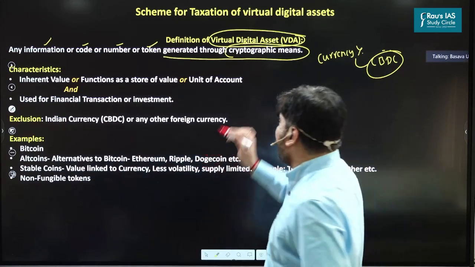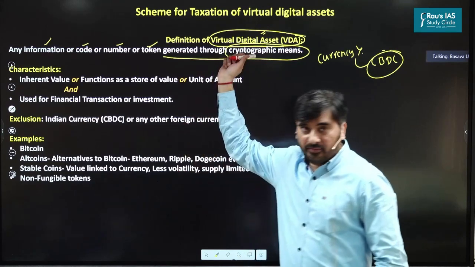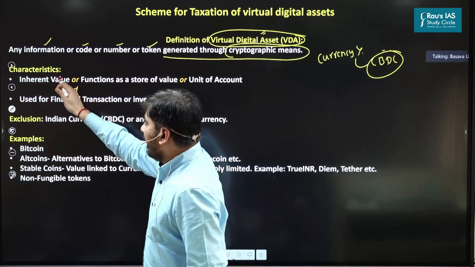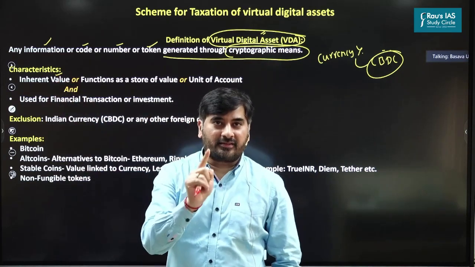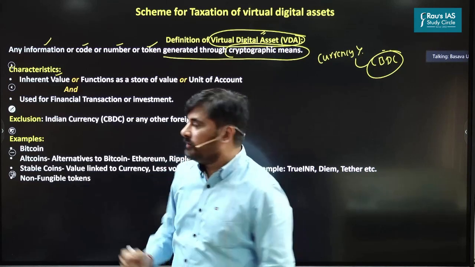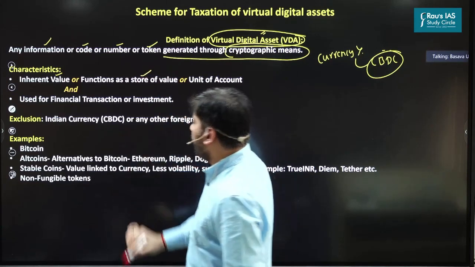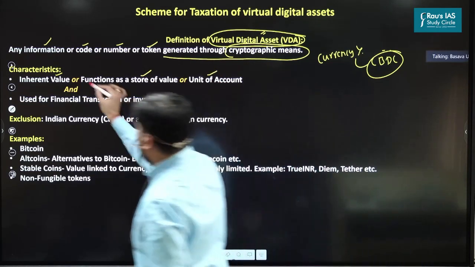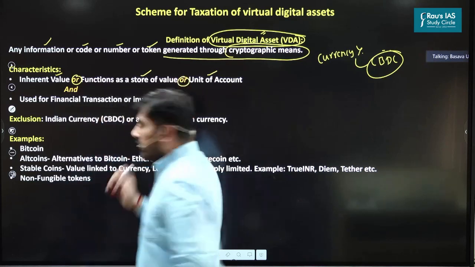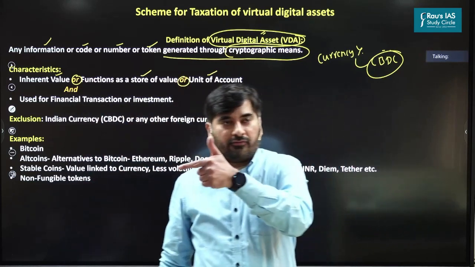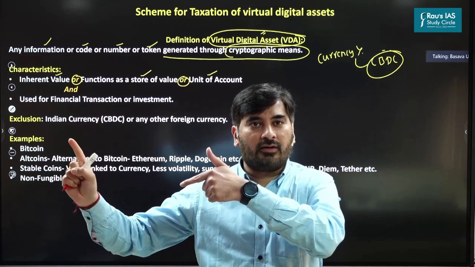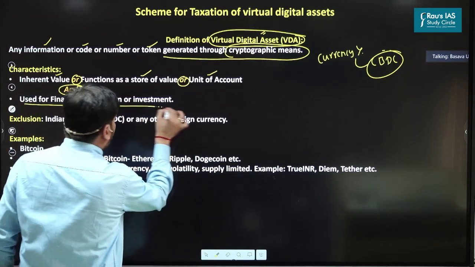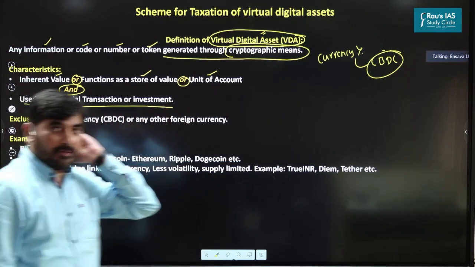And what are the characteristics of these virtual digital assets? Now, this is the most interesting part. The characteristic is it could have an inherent value, an intrinsic value. It could function as a store of value, or it could be a unit of account. Please concentrate on the word "or". It could have an intrinsic value, or a function of store of value, or a unit of account. And this word is very important, used for financial transaction or investment.